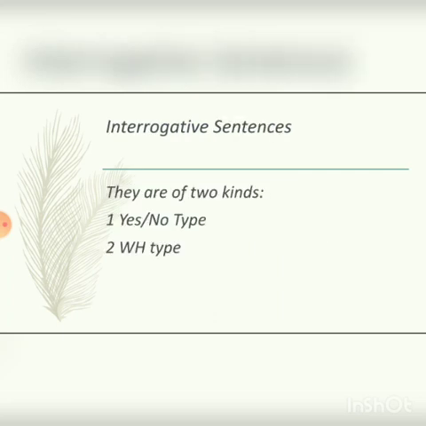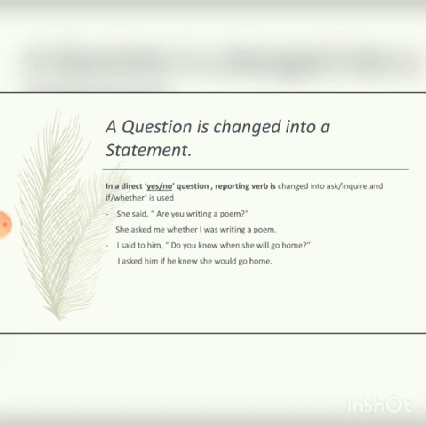Now we come to interrogative sentences. There are two types of interrogative sentences. First type is the yes no type and the second type is WH type. WH type means where the sentence starts with the WH words. Why, what, where, etc. A question is changed into a statement.